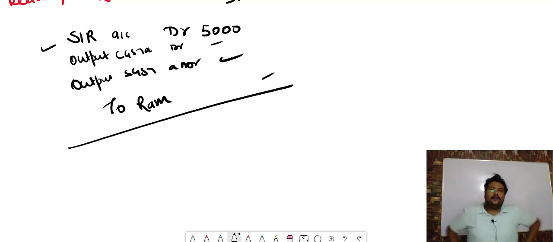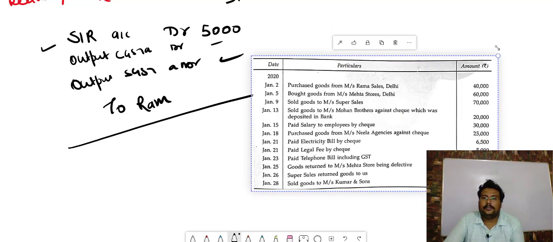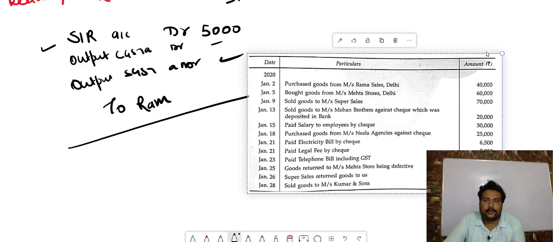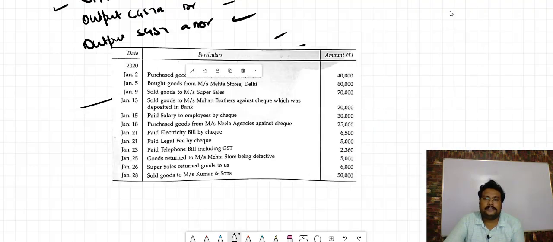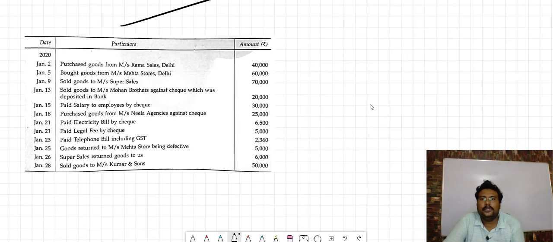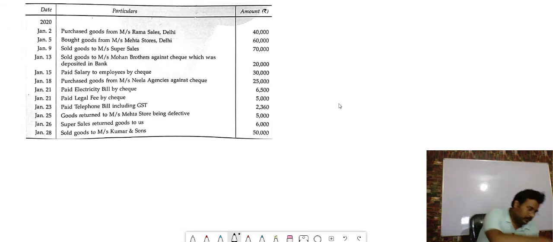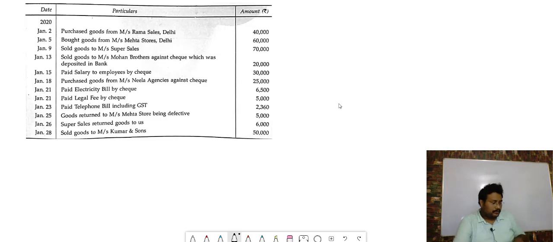So bacha, how we pass the entry, for that we will solve one question. Guys, now we are going to solve one question on the basis of what we completed. Just see this particular question. I'm not going to solve that. I will transfer this question to you and you will practice on it. Before I start, one more piece of information is not mentioned in this scan, that is the GST rate.